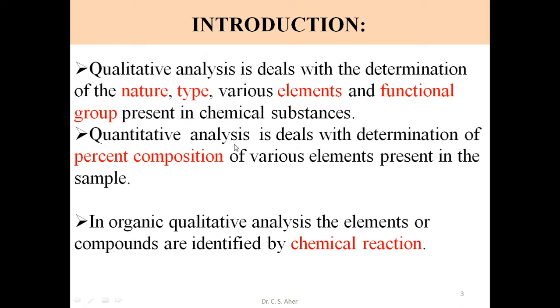Quantitative analysis deals with determination of percent composition of various elements present in a sample. In organic qualitative analysis, the elements or compounds are identified by chemical reactions. So what are these chemical reactions? We consider that in the latter part of this chapter.